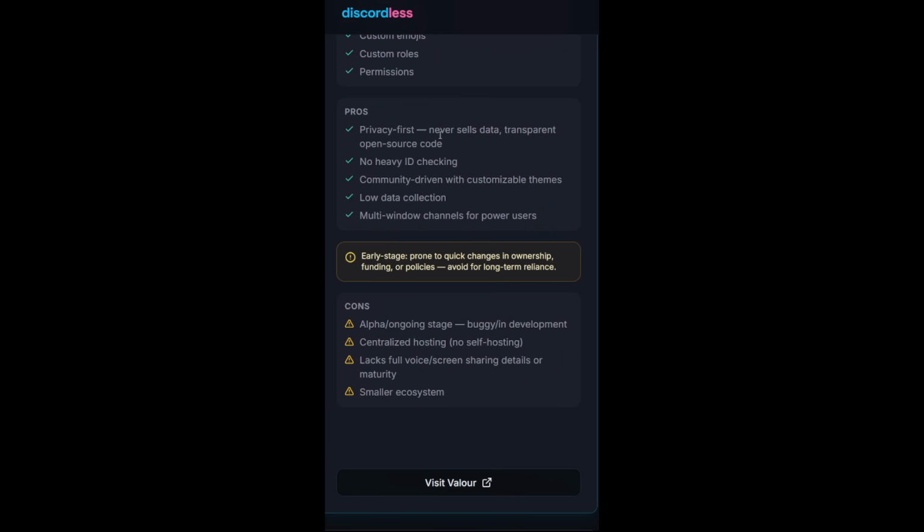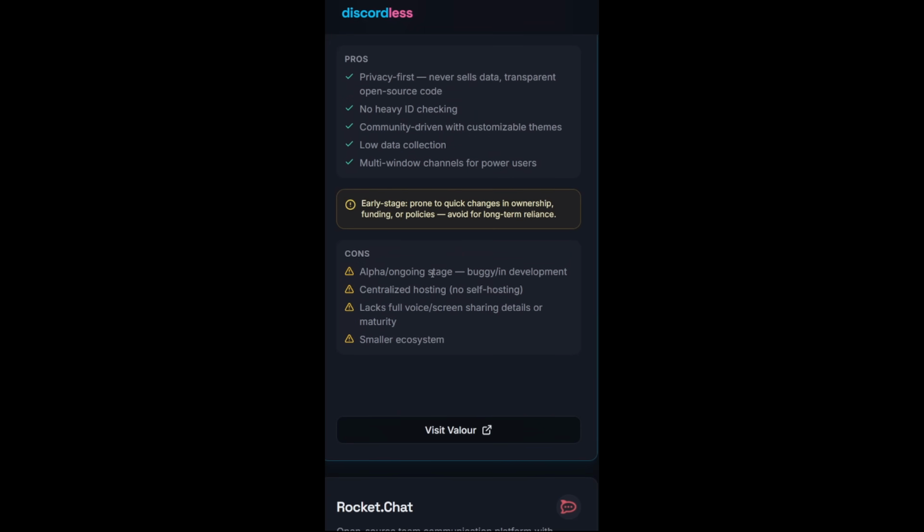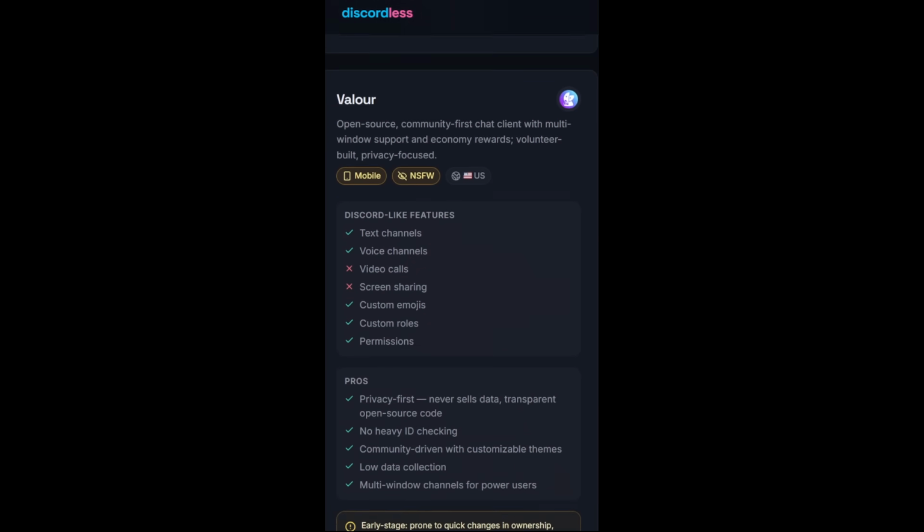Pros: privacy first, never sells data. No heavy ID checking, which I guess implies that there is a little bit of ID checking. Maybe that's just for some of the NSFW content. But anyways, community driven with customizable themes, low data collection, multi-window channel for power users. The cons are it is in an alpha stage, so it might have some bugs. It has centralized hosting, so no self-hosting, and it has no video calls and screen sharing, and it's a smaller ecosystem, but that might change as more people come over.